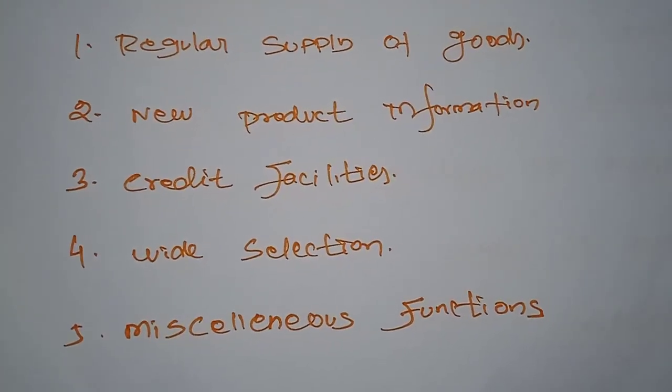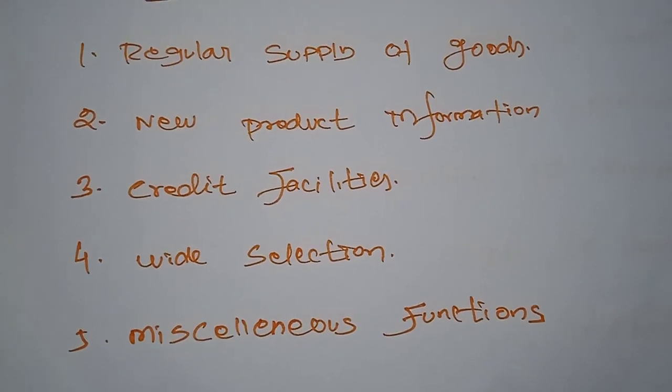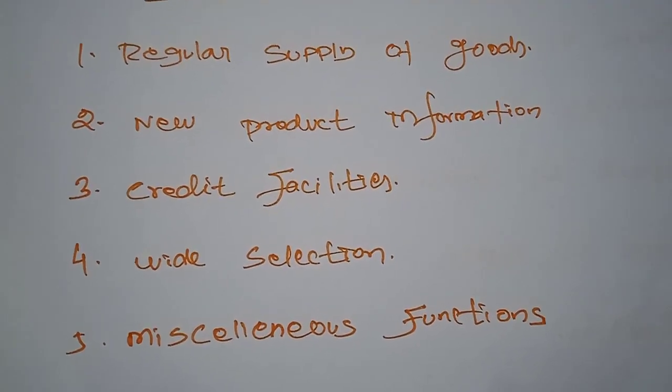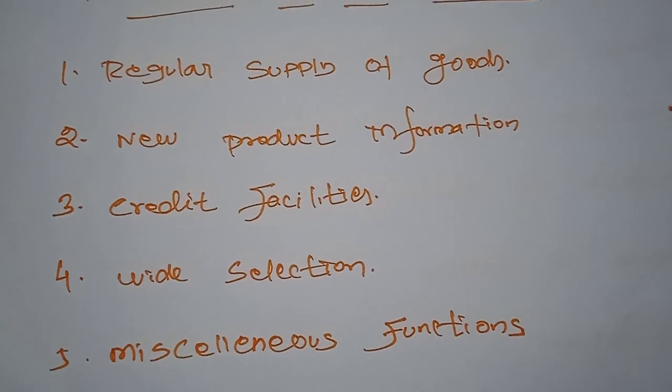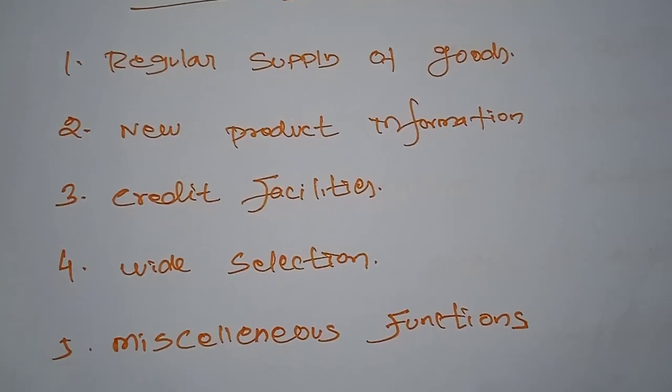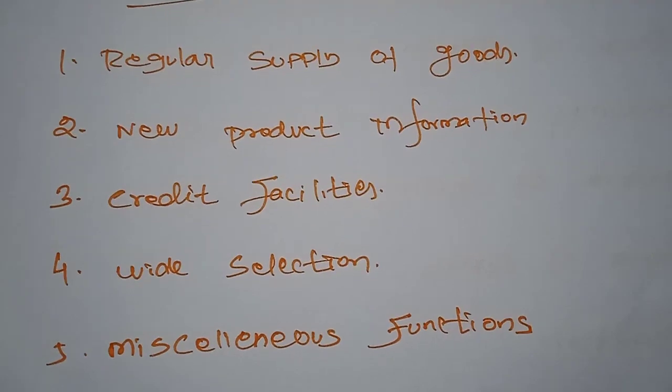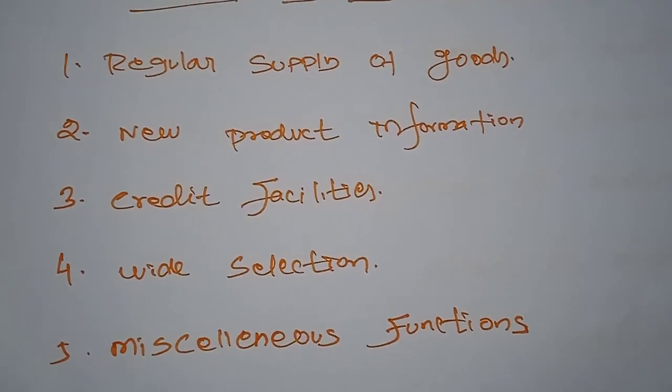Next, new product information. The retailers provide important information about the new arrival of products through their personal selling efforts and effective display of products.